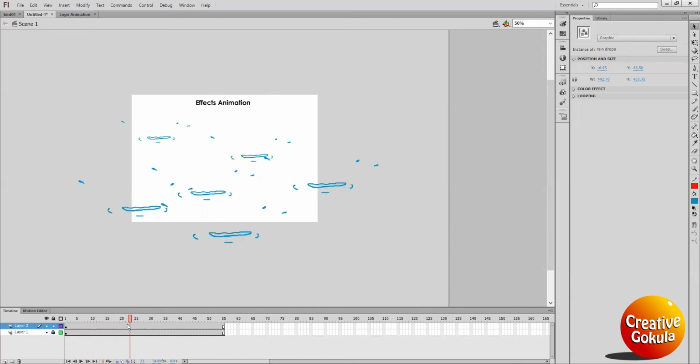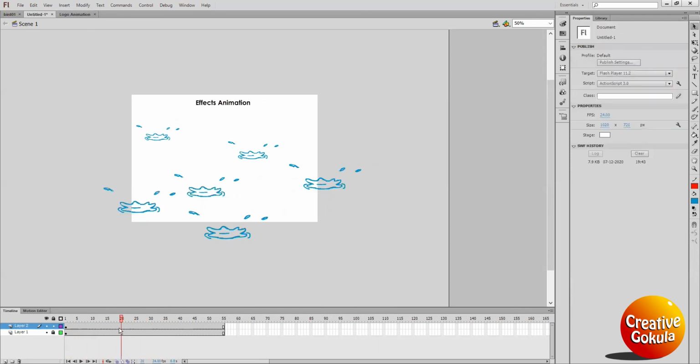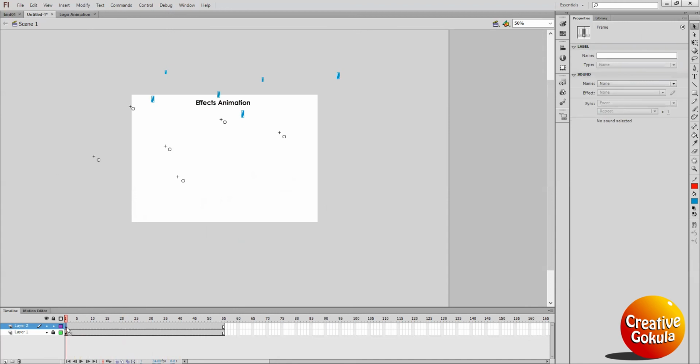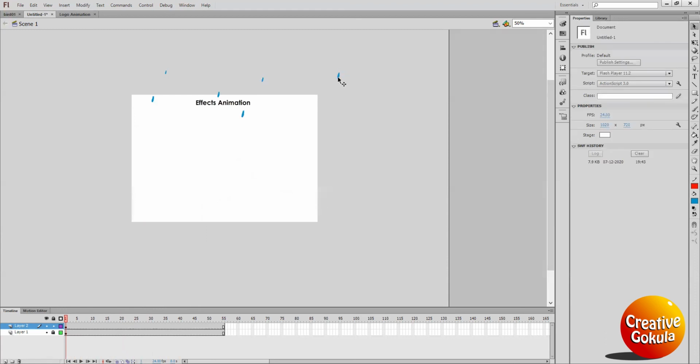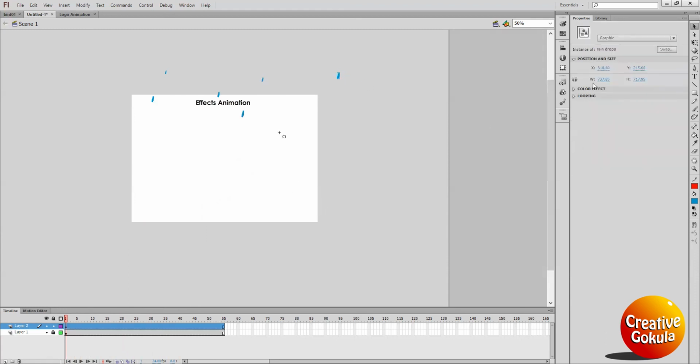Here is one problem, see, all the water drops are at the same timing. That is not possible, right? So go to properties, click properties here, select each water, okay, and select this looping. Okay, the looping is fine, but change the number.